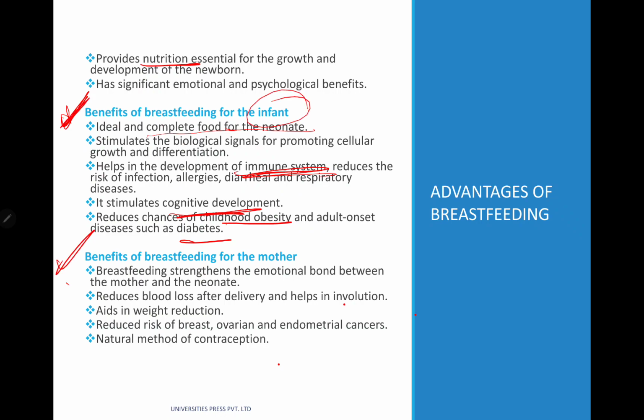Now, what are the benefits? This is important. What are the benefits of breastfeeding for a mother? First, breastfeeding strengthens the emotional bond between the mother and the neonate. Then it reduces blood loss after delivery and helps in involution.